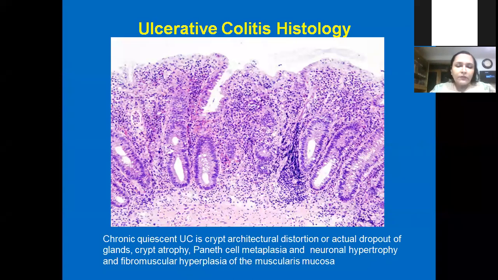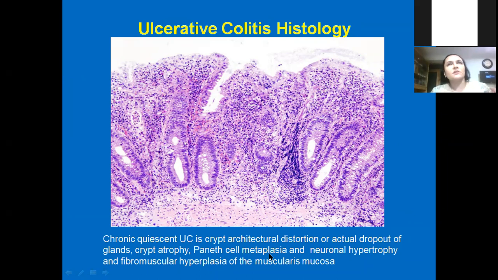But if you really want to look at the features of chronicity, this is called architectural distortion and crypt branching, abnormal crypts, and loss of crypts. There are usually crypts within a millimeter, like 5-6 crypts are seen, but usually that is lost. There are more distances between the crypts, so that is a feature of chronicity because there is crypt atrophy. And a very typical appearance is Paneth cell metaplasia.